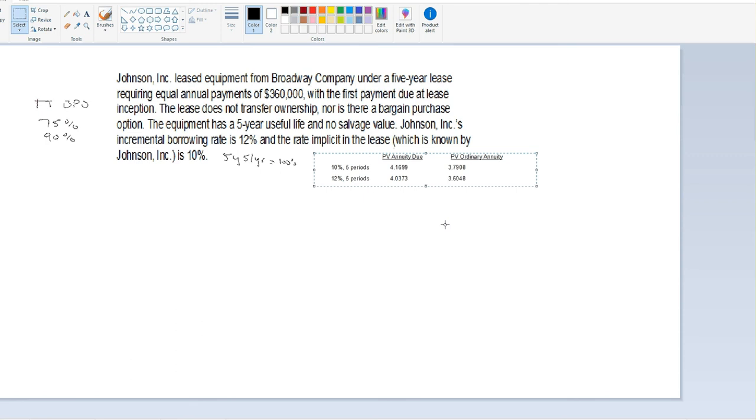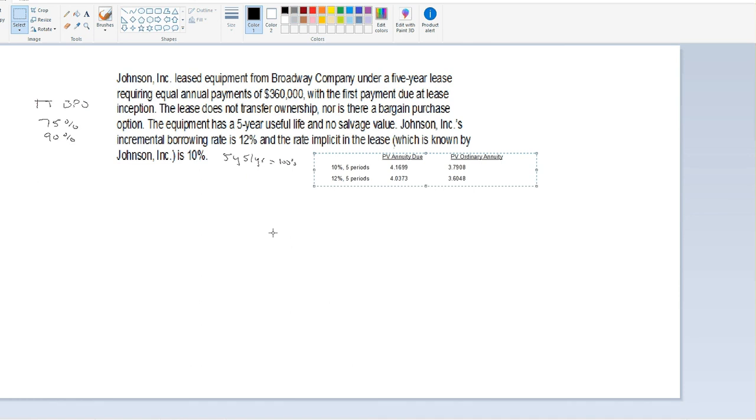The answer is given in the question, because it says right here, with the first payment due at lease inception. Anytime a payment is due right when the lease is signed, which is at inception, it's considered an annuity due. A payment is due right up front, and that reduces the overall interest earned by the lessor because we're paying less principal as a result. So we know that it's an annuity due factor.